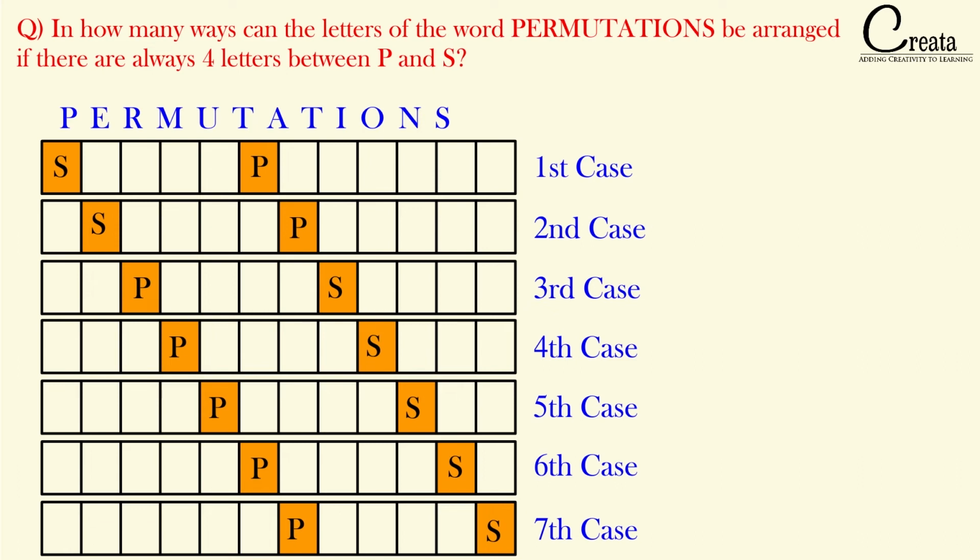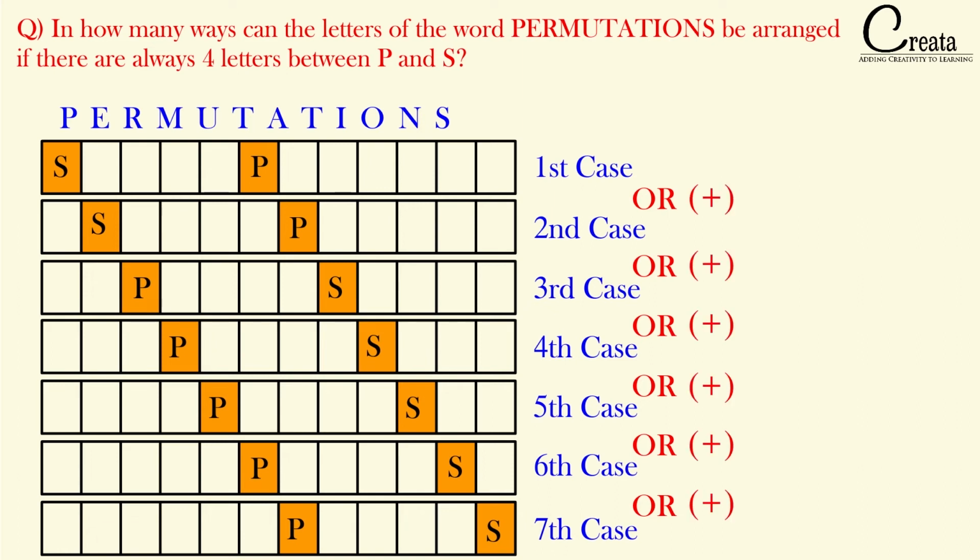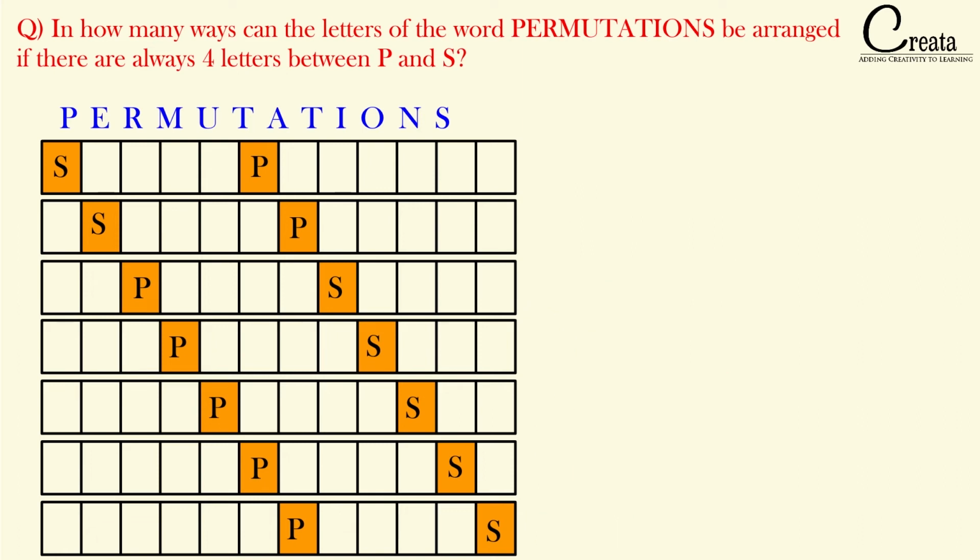In the end, after solving all these 7 cases, we have to add them, because either the first case will be applicable, or the second case, or the third case, and we know what 'or' means. 'Or' means addition. So the fundamental counting principle will be applicable here, that is the concept of 'or' and 'and'. 'Or' means addition and 'and' means multiplication. So let's actually solve this question.